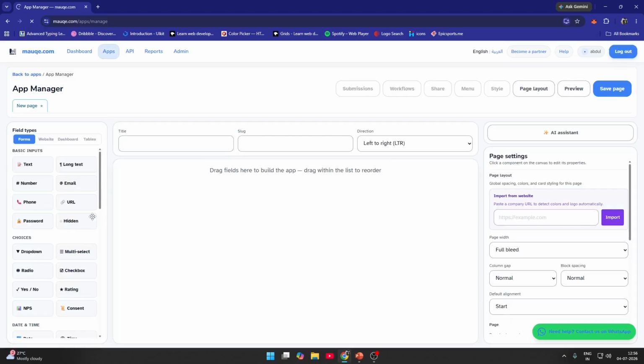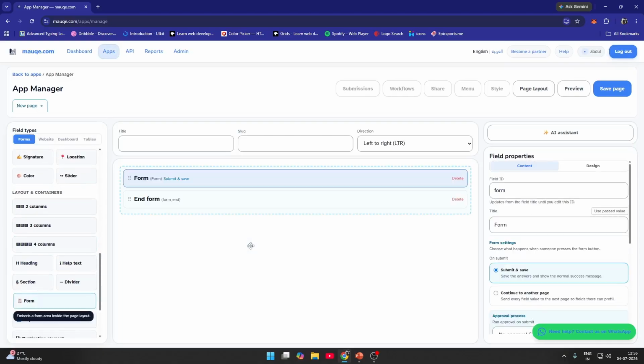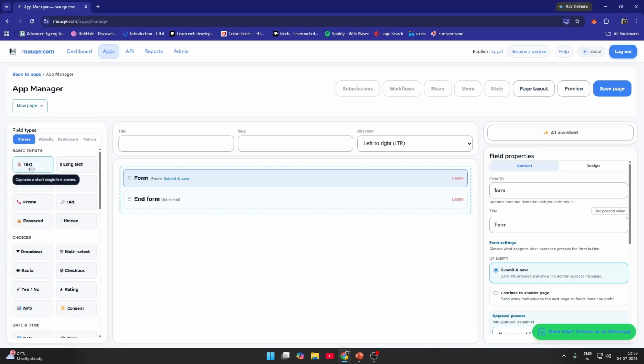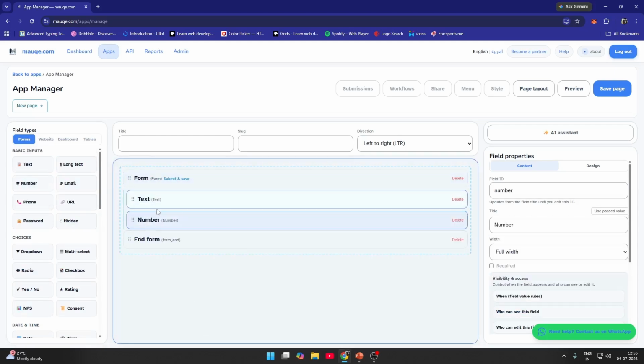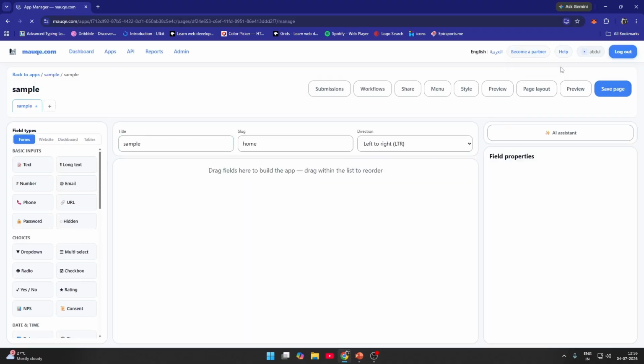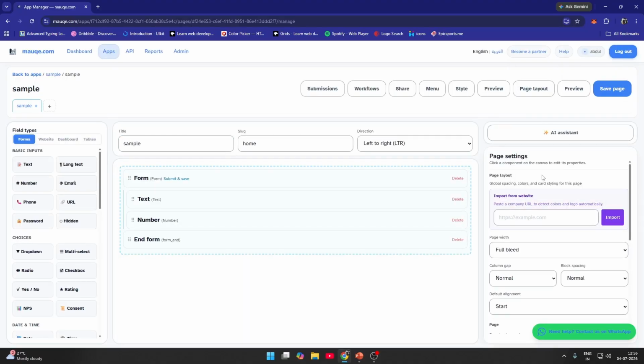Click build manually. You just have to drag a form here. Within this form drag a text input and the number input. So we'll have a form which has a text and a number. To preview this form, we have to save the page. We'll just have to give the title of this. I'll just give it as a sample. Then save the page. Yeah, the form has already been saved.